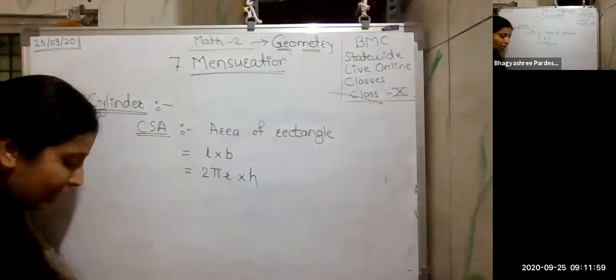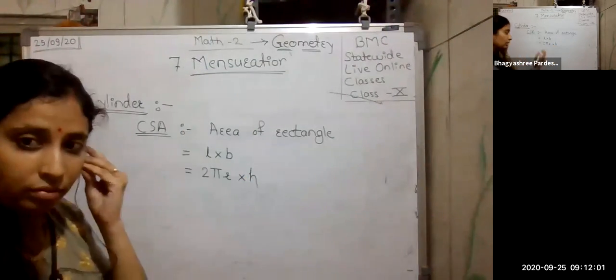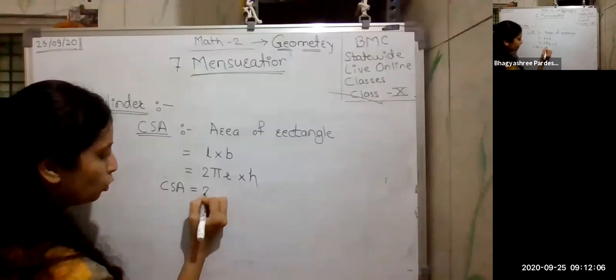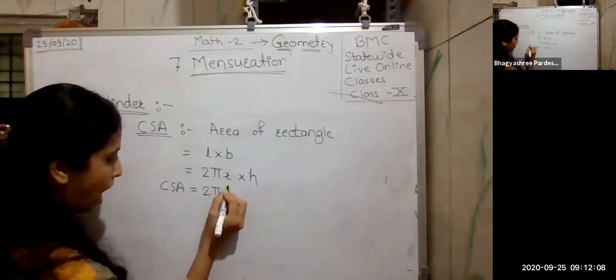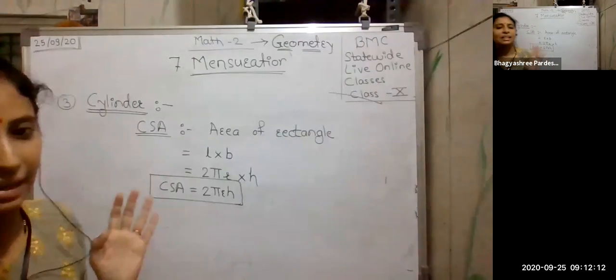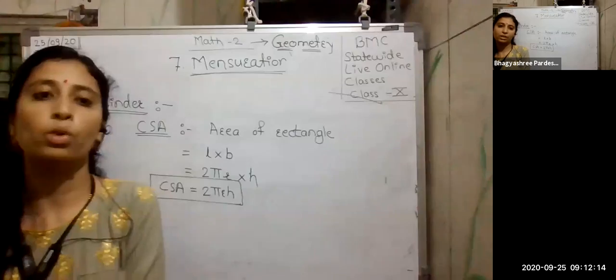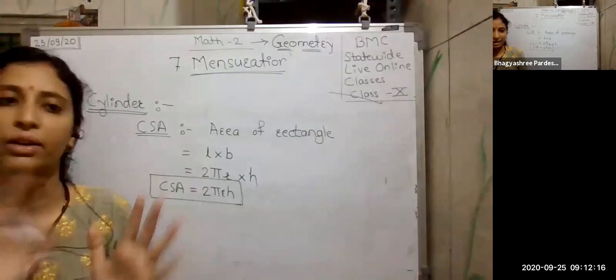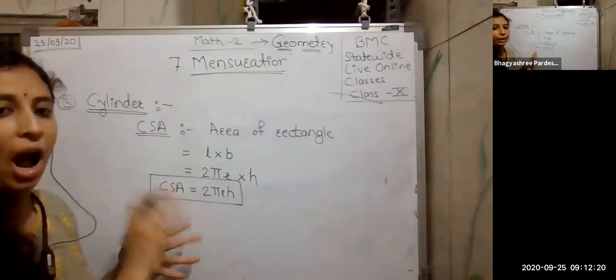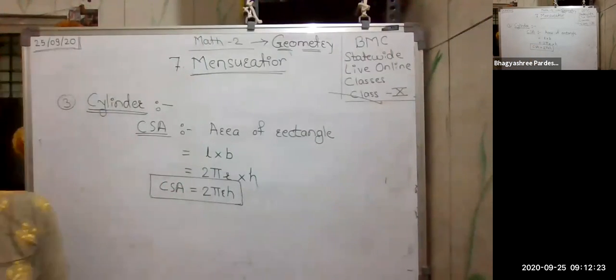So what do I get here? The curved surface area equals twice pi r h. This is the curved surface area of a cylinder. In this lesson, you just have to remember the formulas. If you don't remember, you must know how to frame the formula.